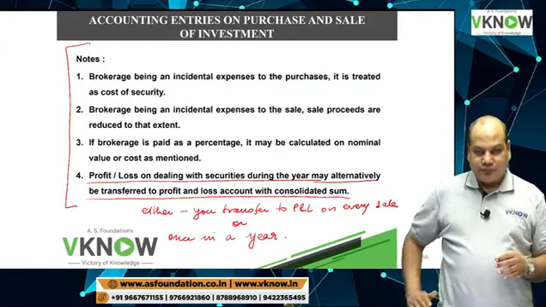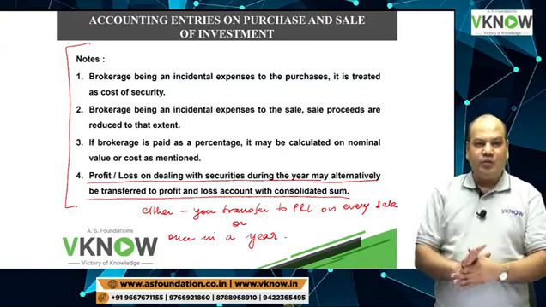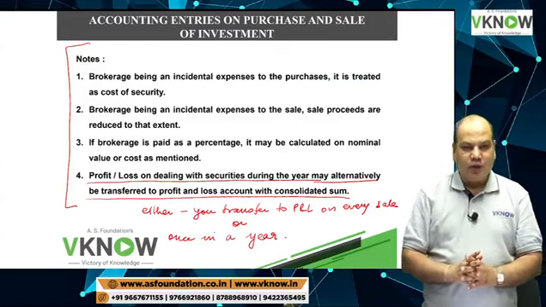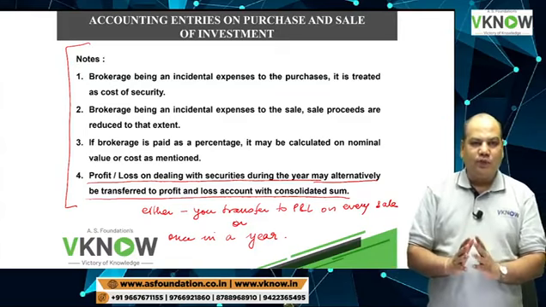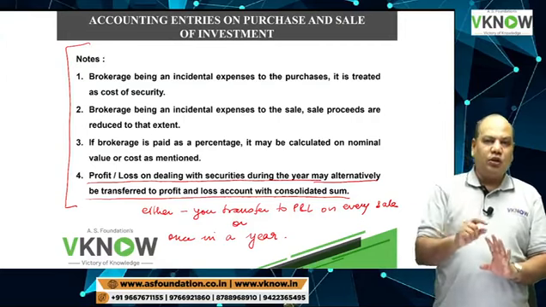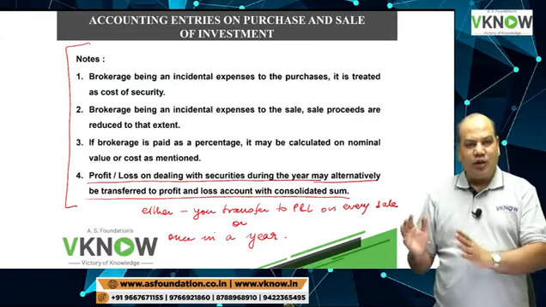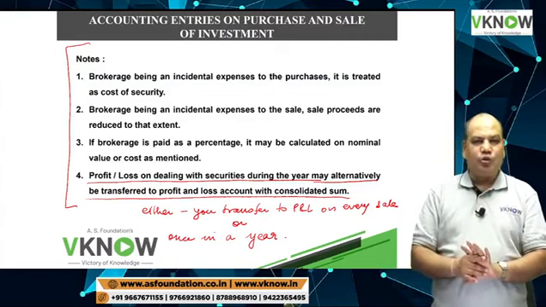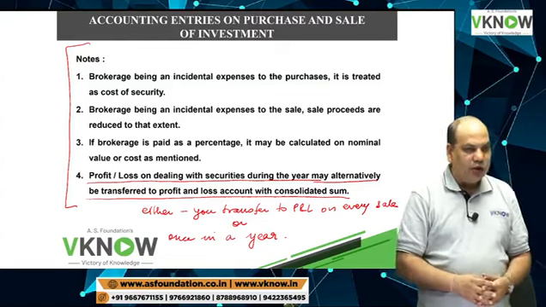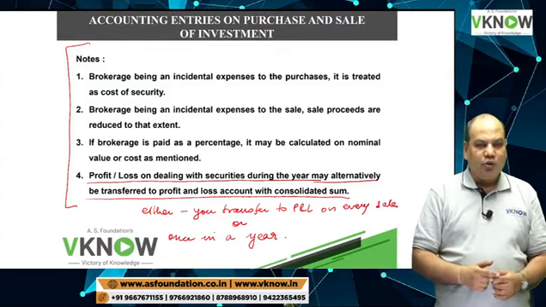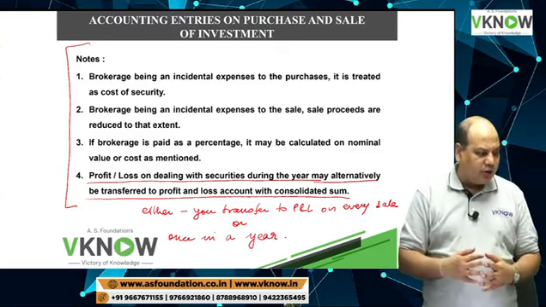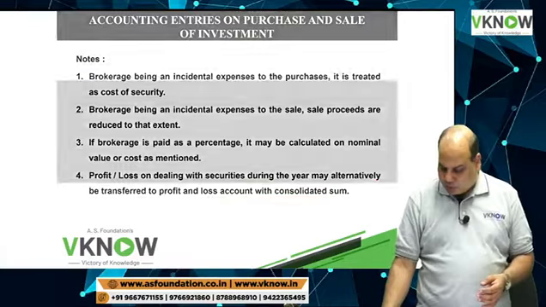Option number 2: at the end of the year, calculate the total profit or loss on all the sales made during the year and transfer one total profit or total loss figure to P&L account. Both are acceptable. You can either transfer to P&L account one by one or you can transfer a lump sum amount at the end of the year. So both are okay. No problem.